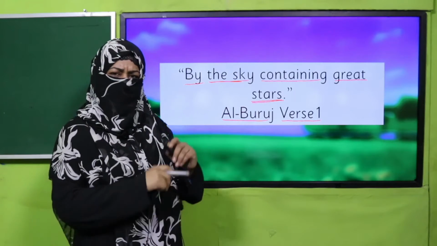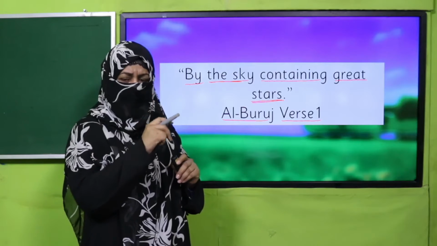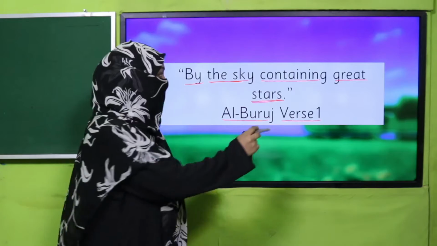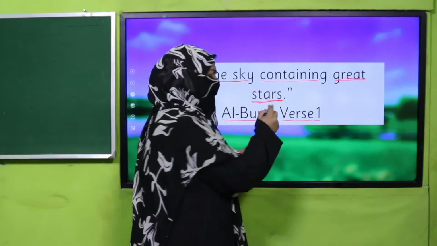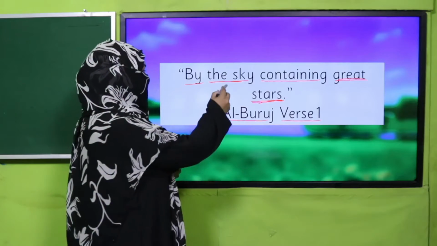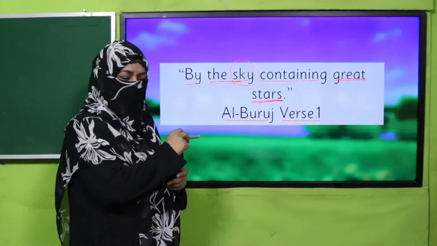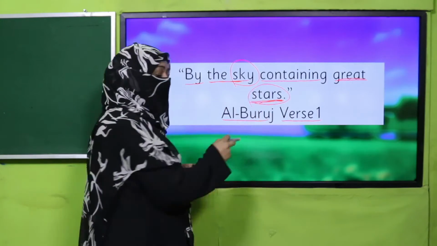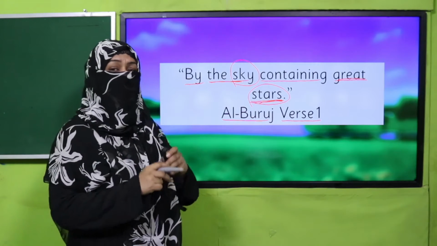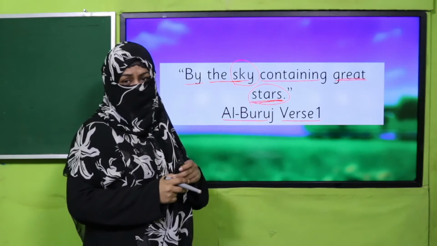How many skies can we see? One. And how many stars can we see in the sky? There are many. Allah is saying great stars. We don't know how many stars there are. So we can count the sky. That's why sky is countable. We cannot count stars. That's why stars are uncountable, right? This is how we differentiate and identify.